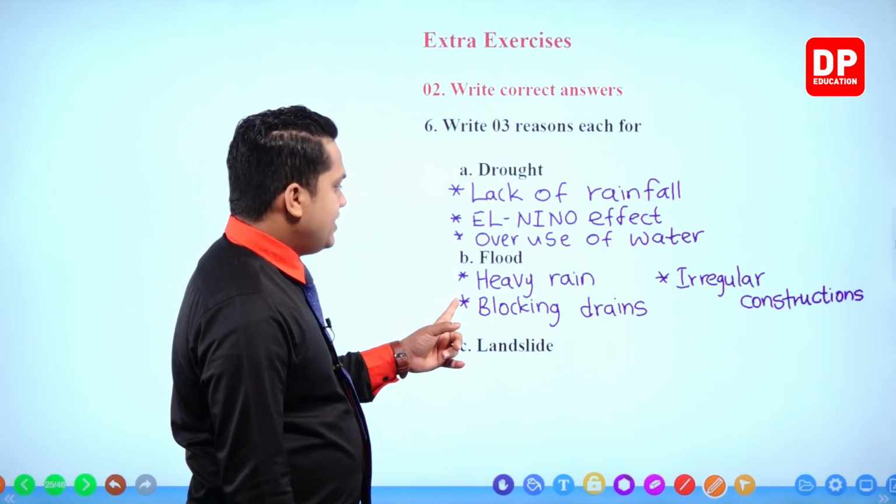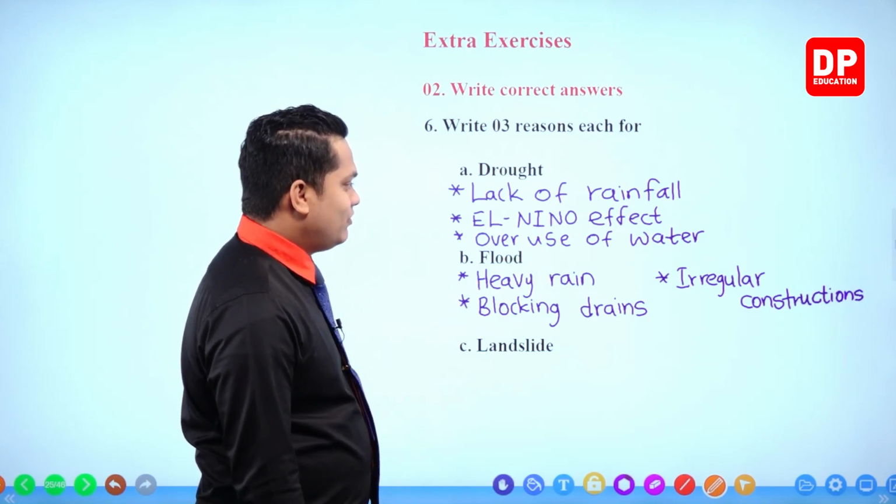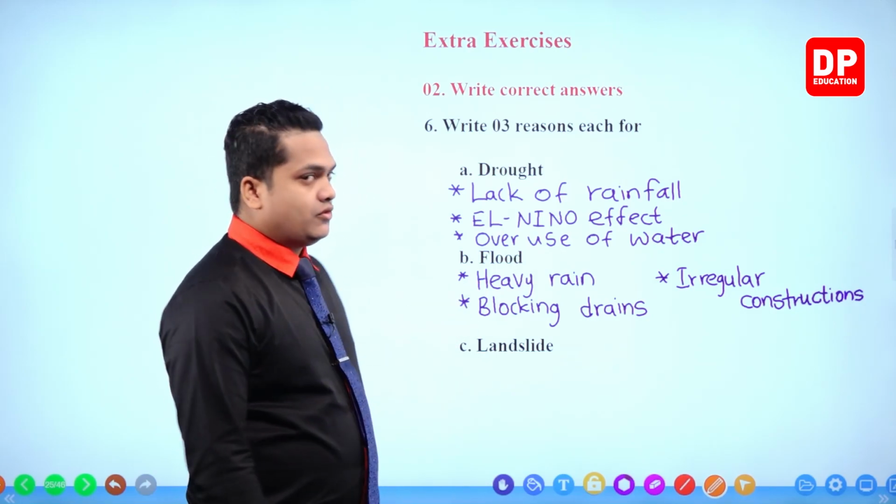So heavy rain, blocking drains and irregular constructions are reasons for flood.